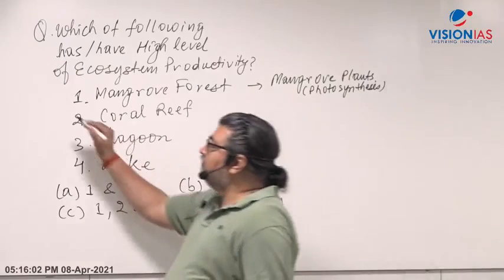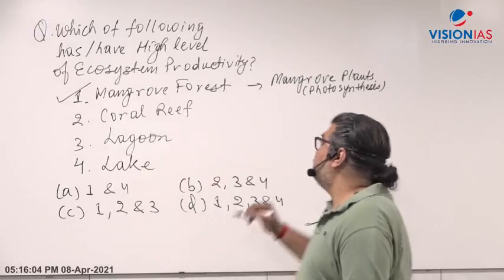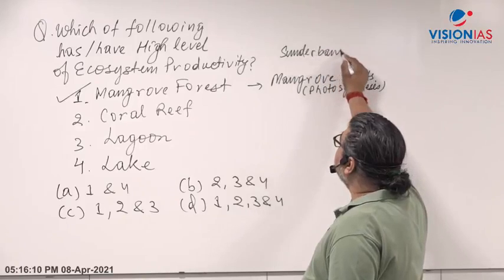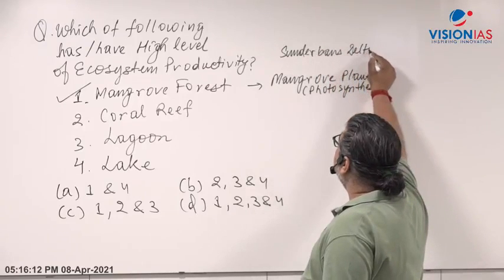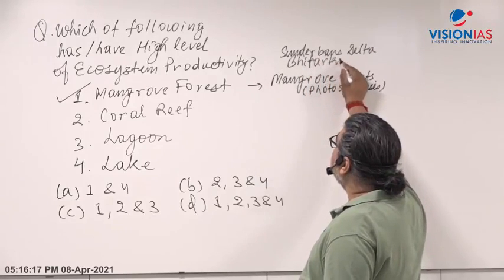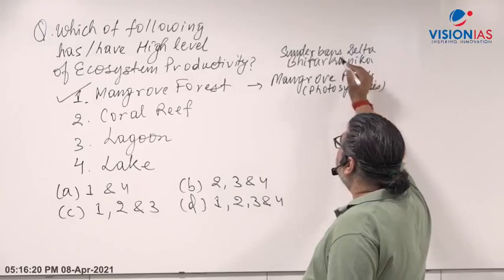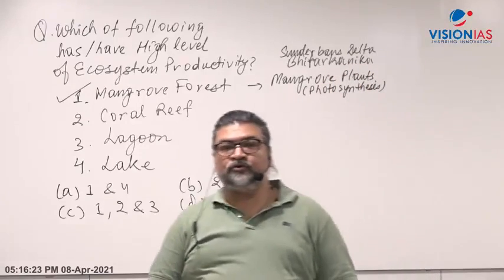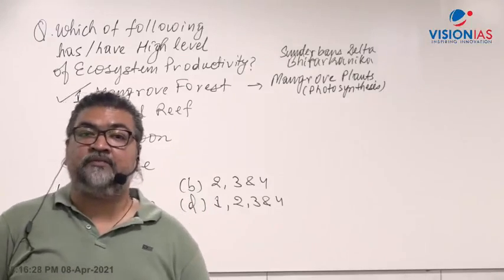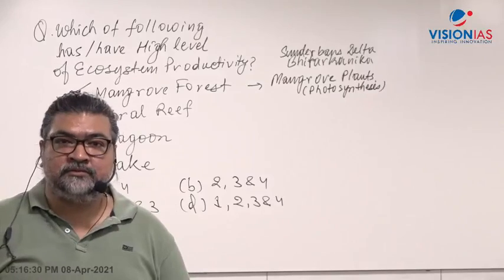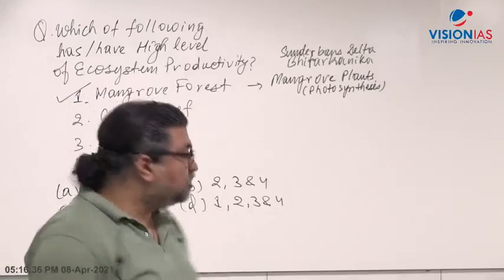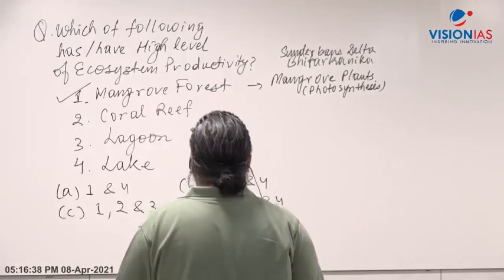So mangrove forest is a very dense forest. For example, take the Sundarbans delta, West Bengal and Bangladesh. Then Bhitarkanika in Orissa is known for its mangrove forest. When you go to Tamil Nadu, you have the Gulf of Mannar, Dhanushkodi or Rameswaram. In Gujarat, Gulf of Kutch. We have so many places on the coastal states where we have mangrove forests. So mangrove forest is very dense and has a high level of productivity.